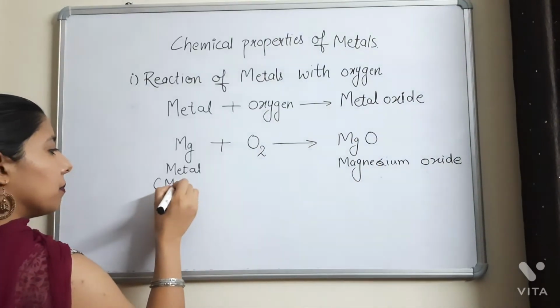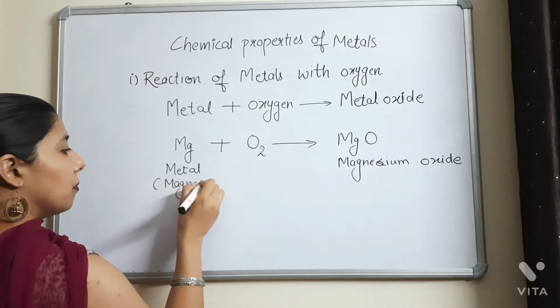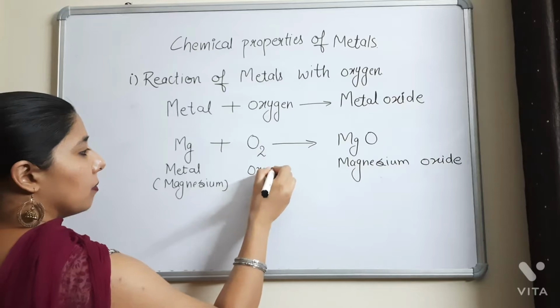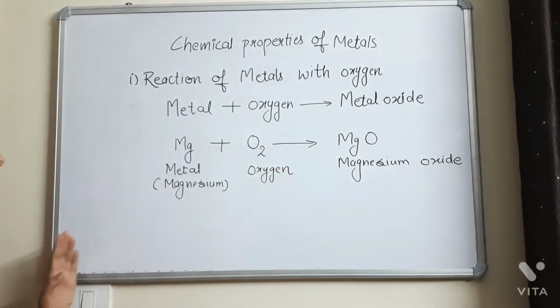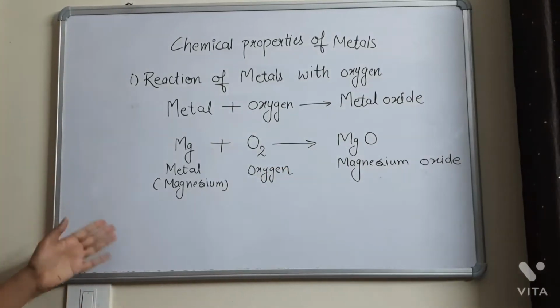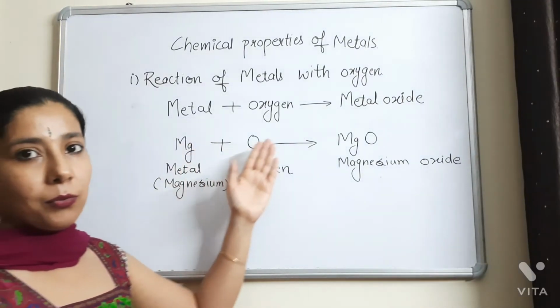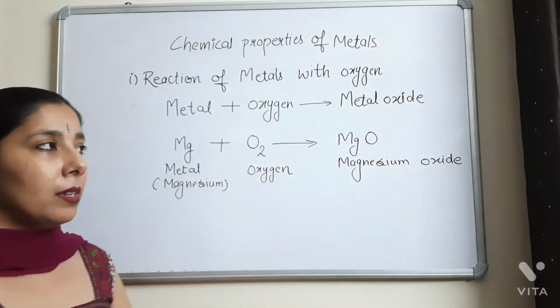So I just write the equation, or the chemical reaction I should say. Magnesium reacts with oxygen to form the magnesium oxide.